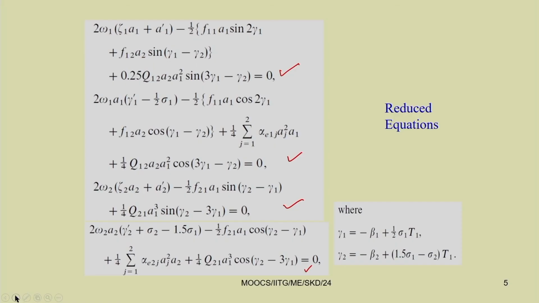Already I explained that there will be multiple solutions, multiple fixed point responses. In addition to that, there may be quasi-periodic, periodic, or chaotic responses. All these responses may coexist, and due to this coexistence they may interact with each other.